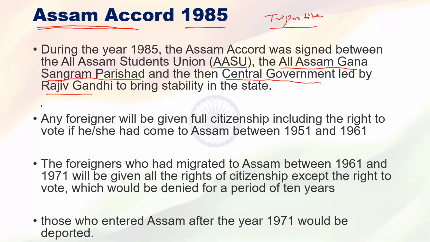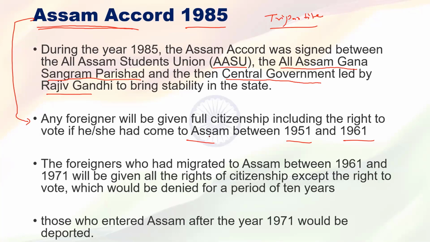So what was there in the agreement? According to that agreement, any foreigner, any person who migrated from Bangladesh, at that time Bangladesh was not there, it was East Pakistan, any foreigner between 1951 and 1961 who migrated from East Pakistan to Assam would get full citizenship, including the right to vote.